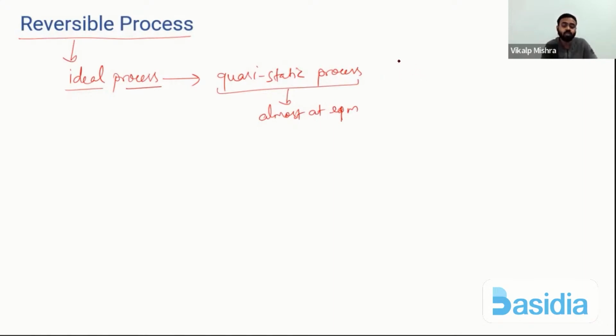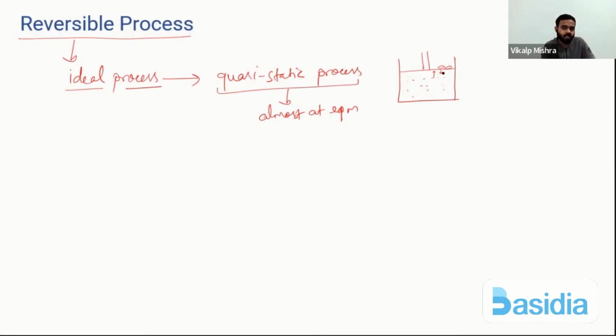As I told you when we discussed quasi-static process, like this is a piston cylinder arrangement. Here some gas is filled. So if you drop a grain of rice here, then what will happen? That piston will move slightly. And then what will happen? Pressure of gas will increase, and gas will apply some force again on the piston. Piston will stop. Again, one more grain of rice you put here.